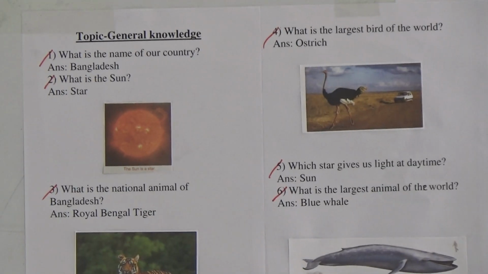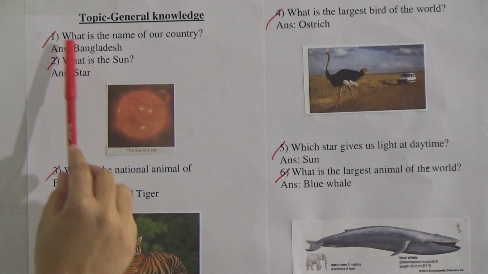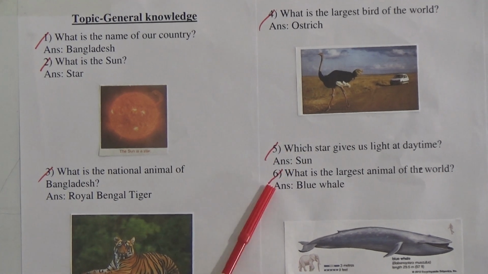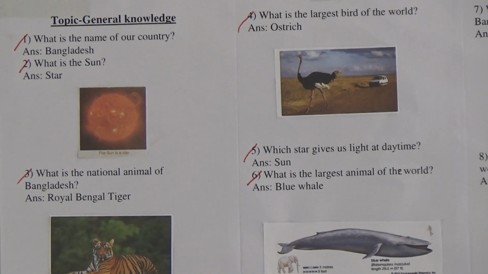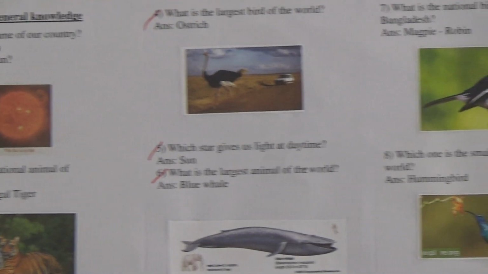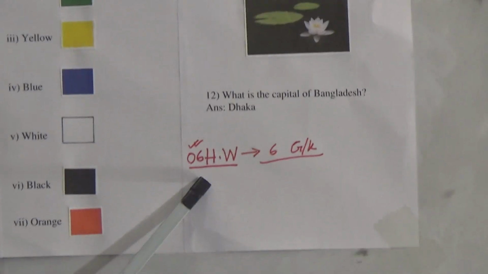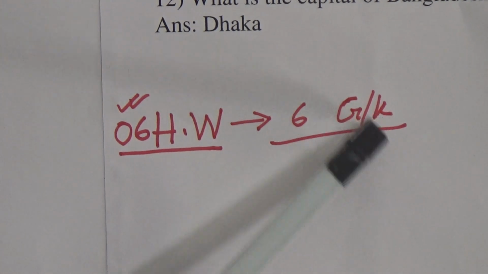This 6 question and answer. Okay, this is your SW. I am repeat your SW. This is 6 number SW and your SW is 6 GK questions and answers.